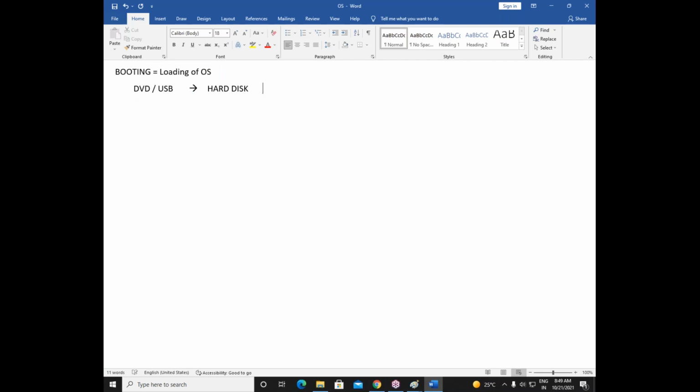Okay. Now one more thing. You can see I'm using this machine right now. This is my Windows 10 machine. Can you please tell me where exactly is my operating system right now? When I switch on the computer, the operating system was there in hard disk. But right now my operating system is not running from hard disk. It is running from RAM. It is running from random access memory.